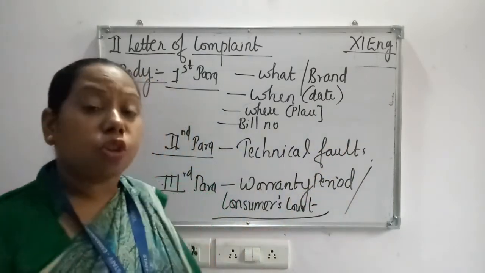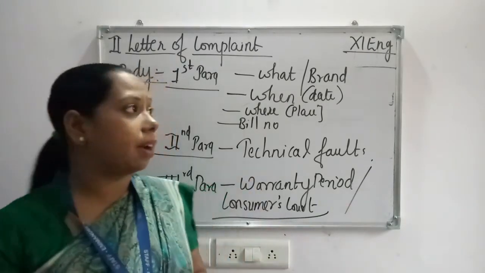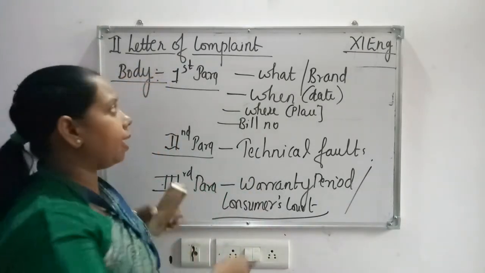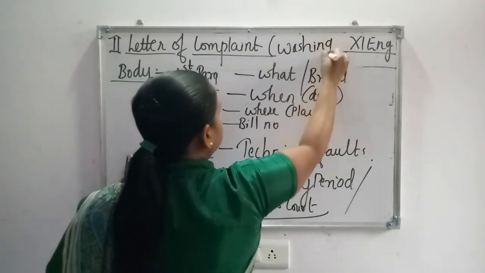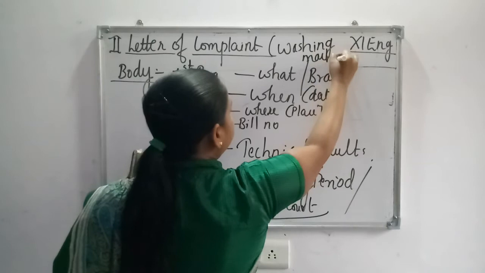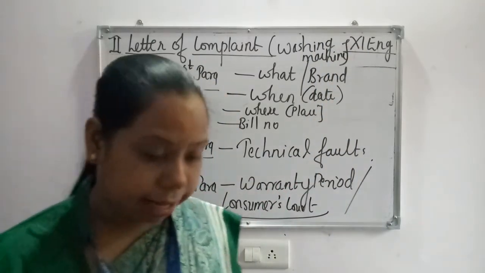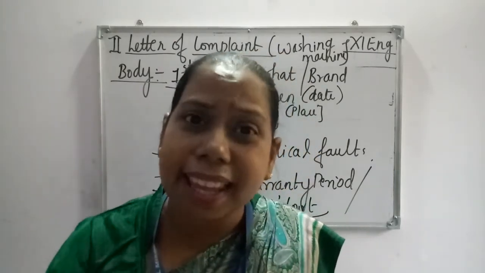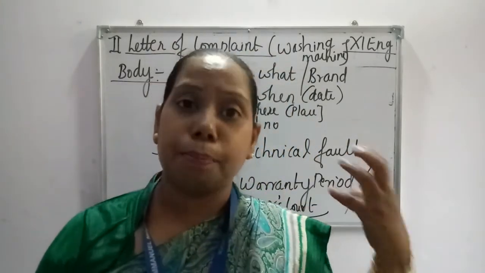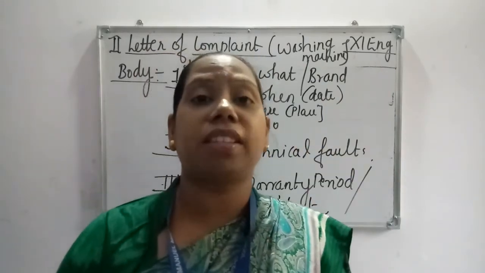I repeat, for example, we are taking that you are writing a complaint letter for a washing machine. You purchased a washing machine, and after 15 days of working you find some fault in it, like the dryer is not working or the clothes are not being washed very clean. So the entire format will be the same.